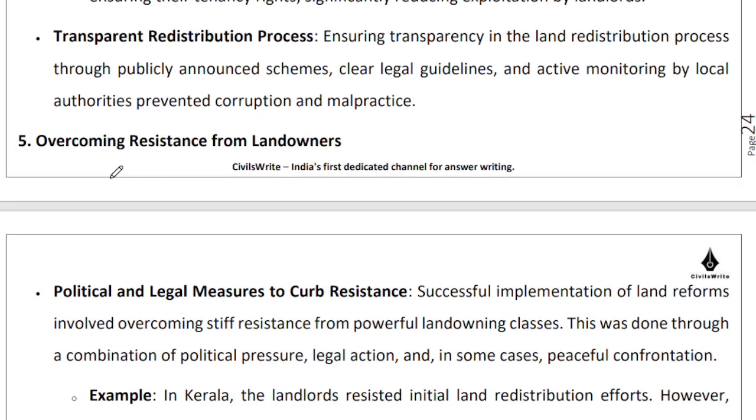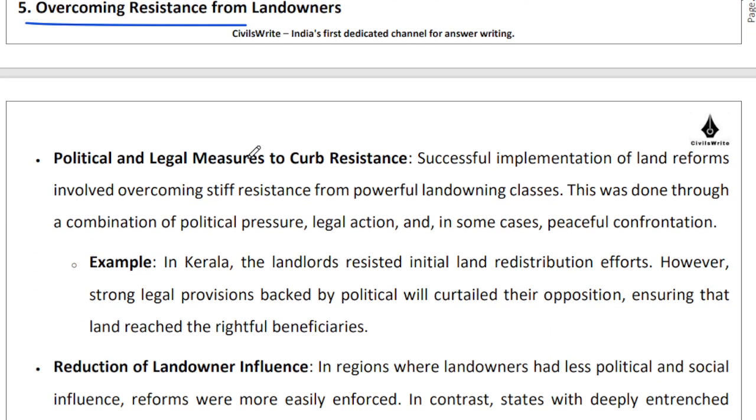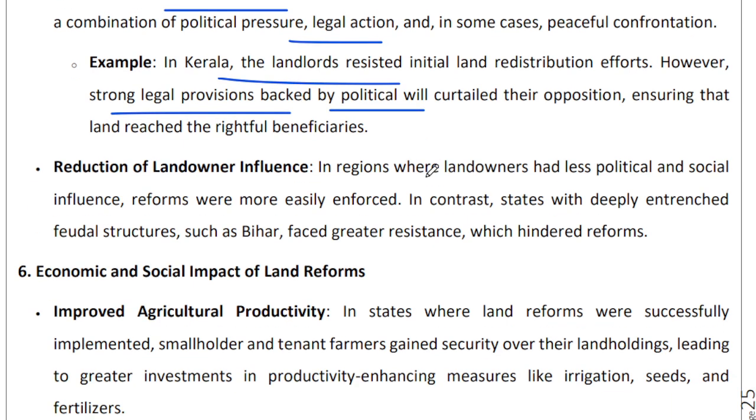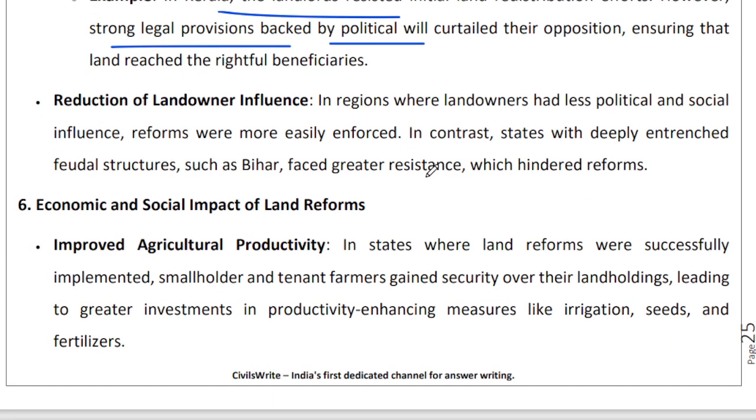Then there is overcoming the resistance from landowners, right? Because landowners will put up a stiff resistance. They will take legal action against you. In Kerala, for example, the landlords also resisted land distribution, but there were strong legal provisions and there was political will, and that was how it was achieved.